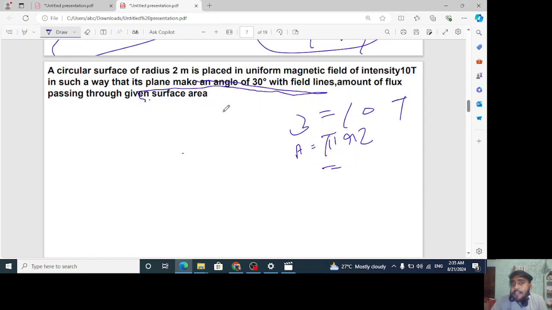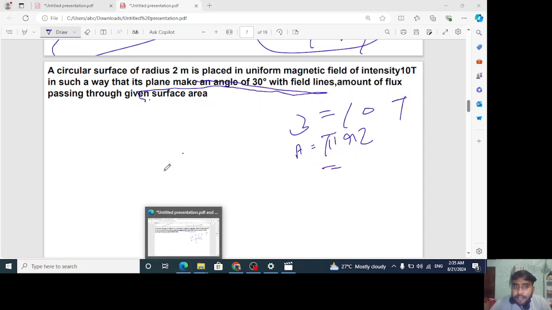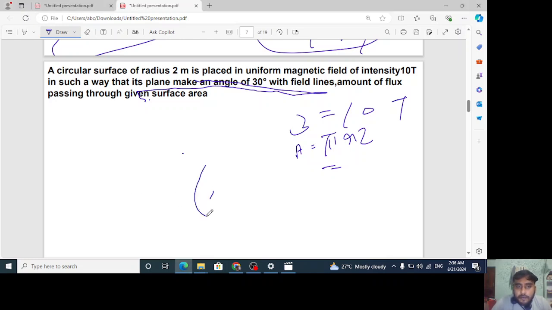So how will we calculate it? See, understand one thing here. What is the question saying basically? If this is our circular plane, and the magnetic field is like this, then this angle is given as 30 degree with the plane.